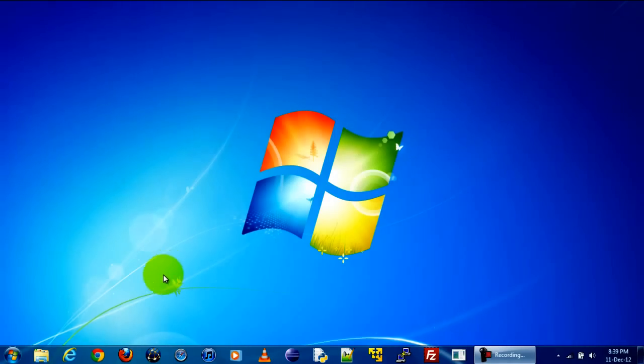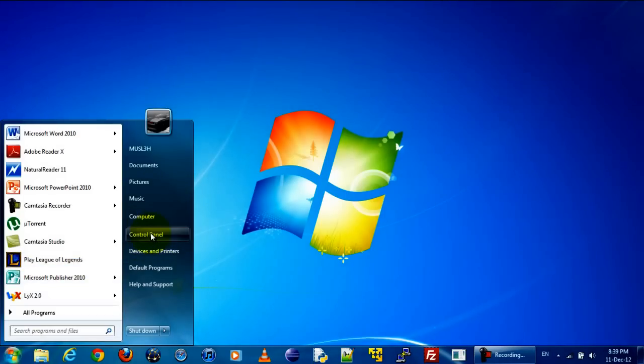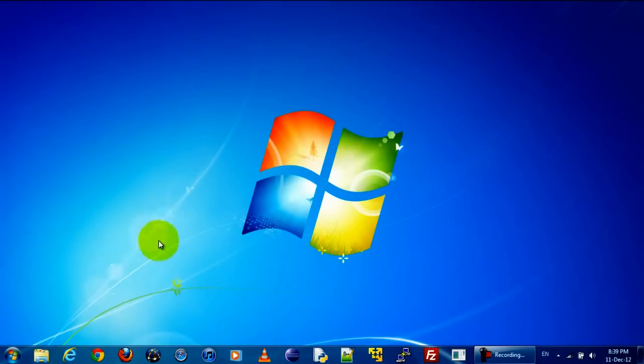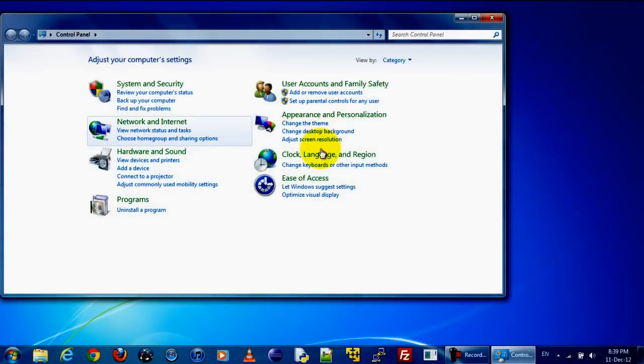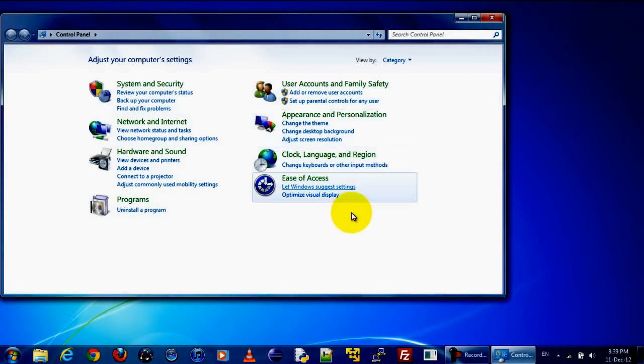Click on the Start button at the bottom left of your screen. Now click on the Control Panel in the Start menu. The Control Panel can be viewed in two ways. If you do not see a list of icons, you are in Category View. Change this by left-clicking on the View by Category option on the top right of your window. Choose the Large Icons option from the drop-down menu that appears.